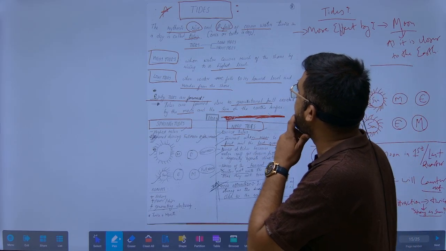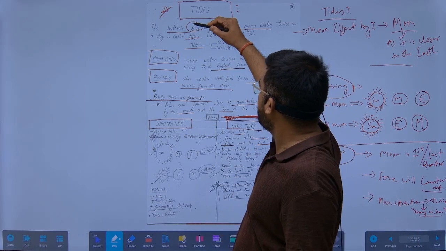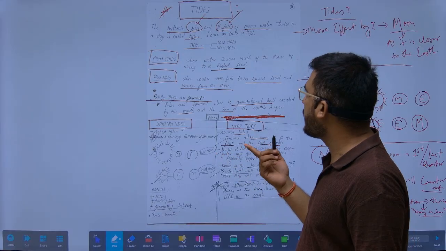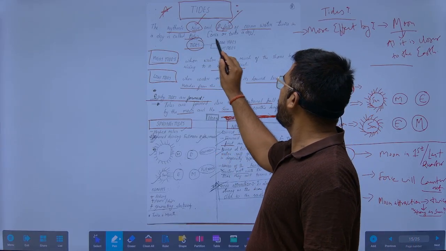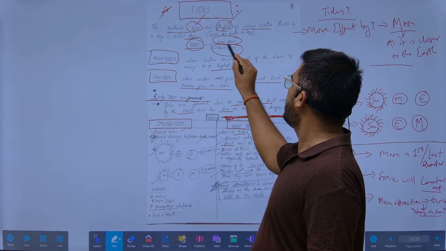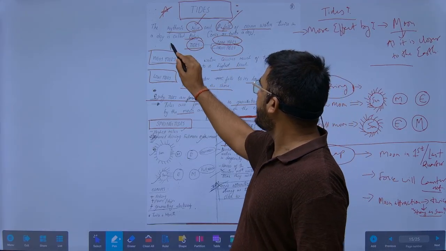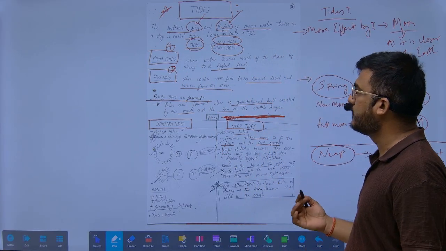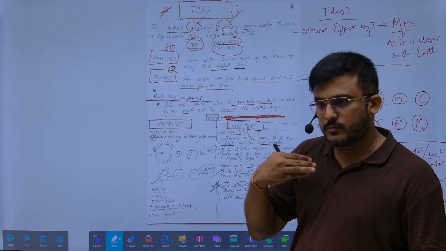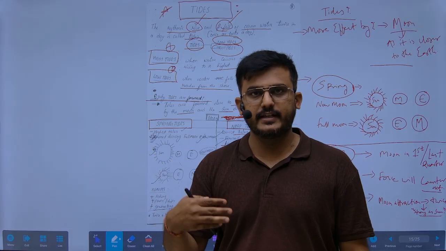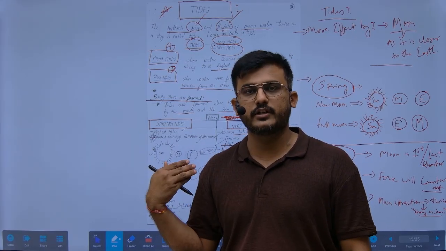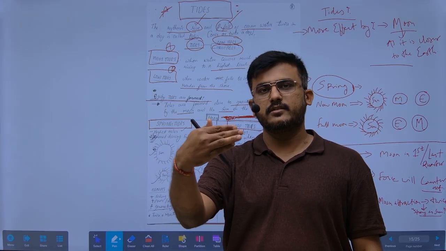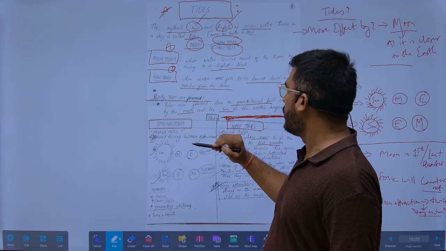What are tides? Tide means the rhythmic rise and fall of ocean water twice in a day. The tides can be low tides or high tides. For high tides, when water covers much of the shore area, when we stand on the beaches, it will cover much of the shore areas. It is called high tide. And when it goes backwards, we call it low tide.